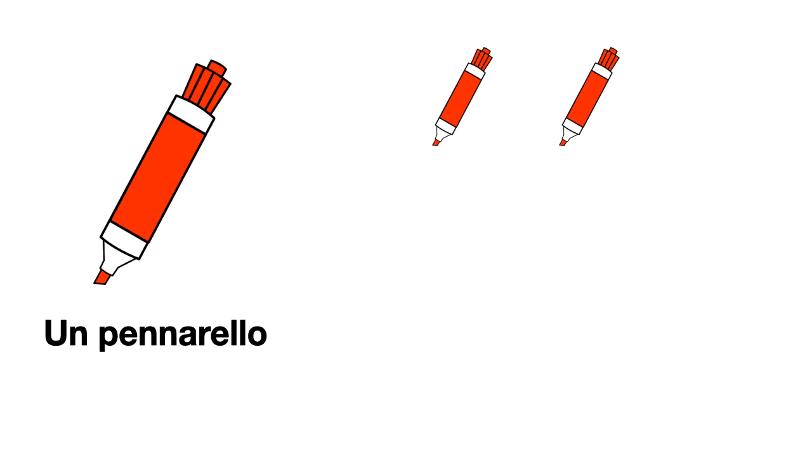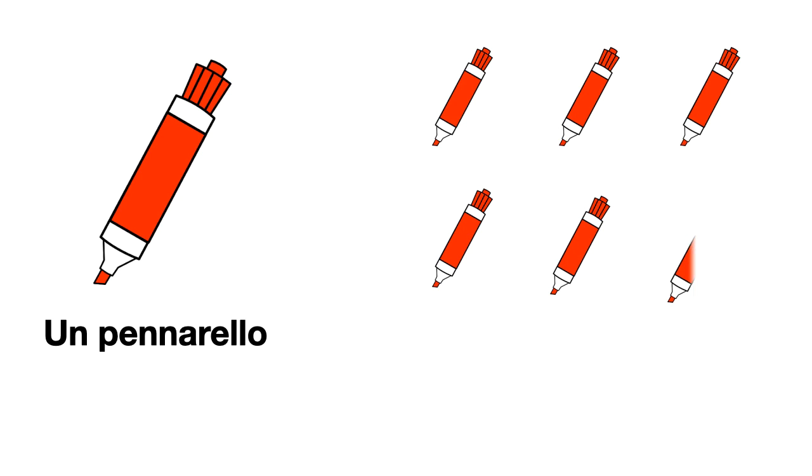E questo, cos'è questo? Un pennarello. Contiamo. 1, 2, 3, 4, 5, 6. 6. Plurale di pennarello, pennarelli. 6 pennarelli.